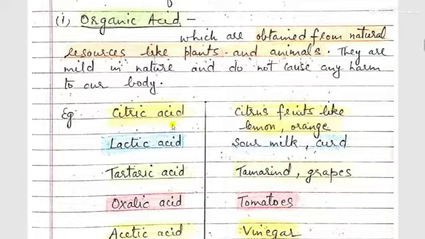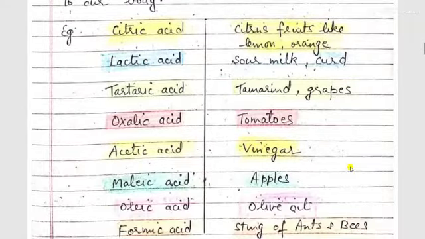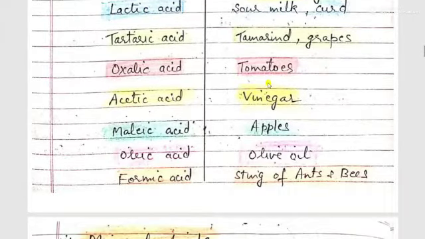Examples are citric acid. It is obtained from citrus fruits like lemon, orange. Lactic acid, it is present in sour milk and curd. Tartaric acid present in tamarind and grapes. Oxalic acid, it is present in tomatoes. Acetic acid, vinegar. Malic acid in apples. Oleic acid is present in olive oil. And formic acid, it is an organic acid which is present in the sting of ants and bees.